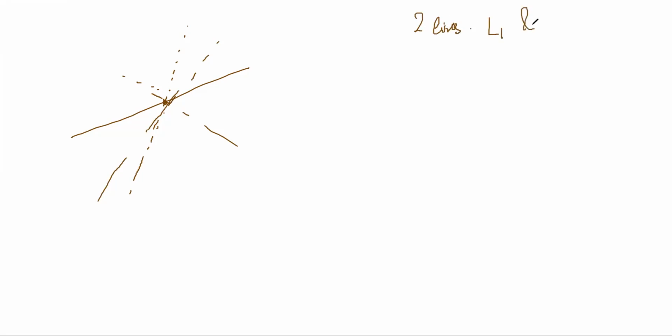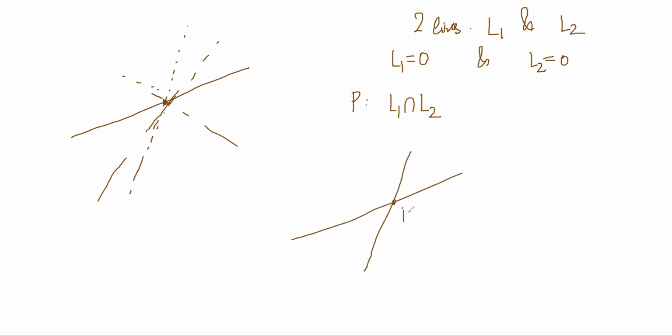So we all know that through any point, how many lines can be passing through a particular point? Infinite, no? There are infinite lines through one point, right? So let's say we have two lines L1 and L2. The equations are L1 is equal to 0 and L2 is equal to 0, right? And suppose these two lines intersect at a point P. P is the point of intersection of L1 and L2, right? So P is here.